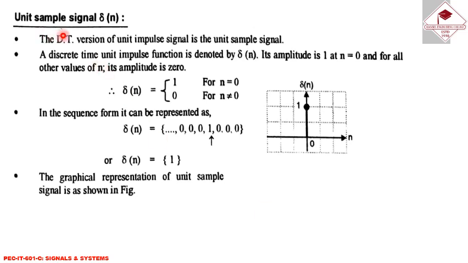Next is the unit sample signal δ[n]. The discrete time version of the unit impulse signal is the unit sample signal. A discrete time unit impulse function is denoted by δ[n], and the amplitude is 1 for n = 0, and for all other values of n its amplitude is 0. δ[n] = 1 for n = 0 and 0 for n ≠ 0. The sequence can be represented as 0, 0, 0, 1, 0, 0, 0, and its graphical representation is shown in the figure.